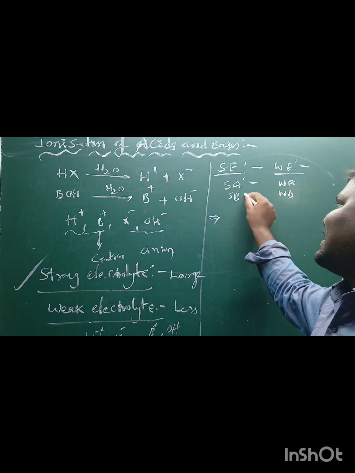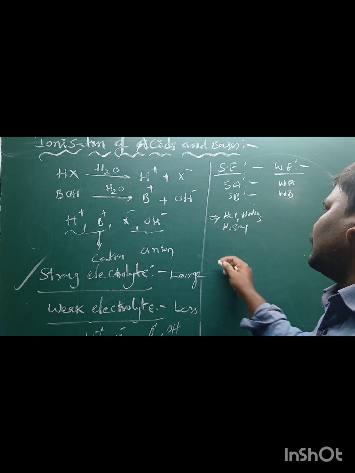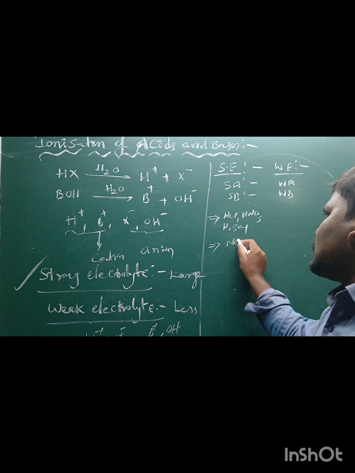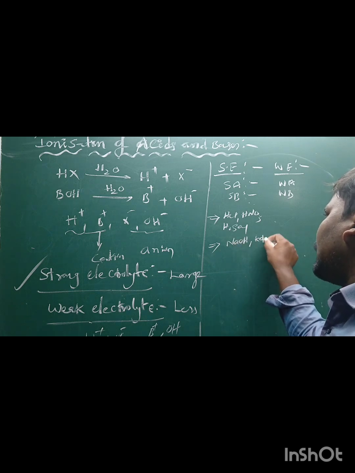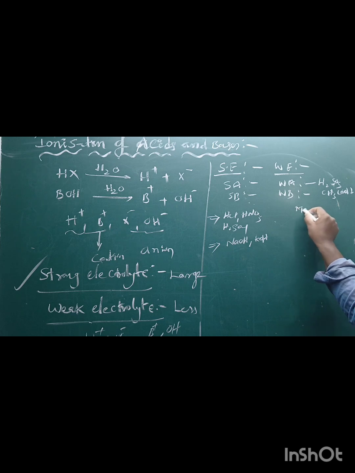For example, strong acids: HCl, HNO3, H2SO4, etc. Examples for strong bases: sodium hydroxide, potassium hydroxide, etc. Examples for weak acids: all organic acids are weak acids, like H2SO3, acetic acid, etc. Weak bases: magnesium hydroxide, zinc hydroxide, etc. Okay, these are all about ionization.